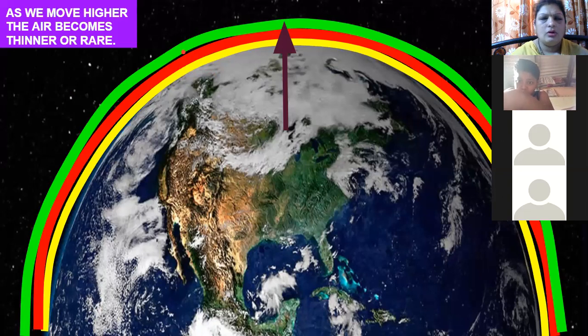And this is how the aeroplanes fly. They need the gas cylinders anytime because they are at a height and the oxygen level is less. Similarly, when the mountaineers climb the mountains, they will always carry oxygen cylinders with them because they are climbing at a great height. So from this we come to know, whichever place is at a great height, the air will be rare. That means oxygen carrying capacity will be less. So as we move higher, the air becomes thinner or rare.